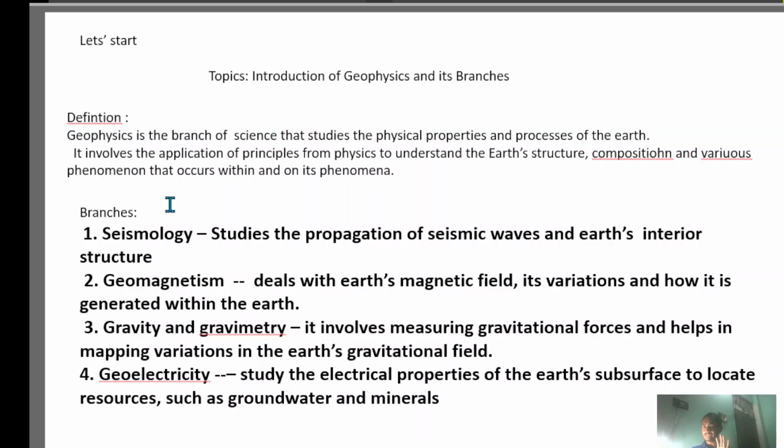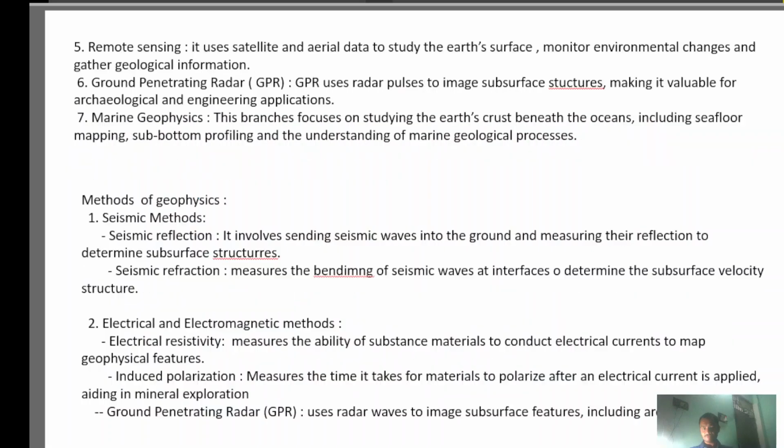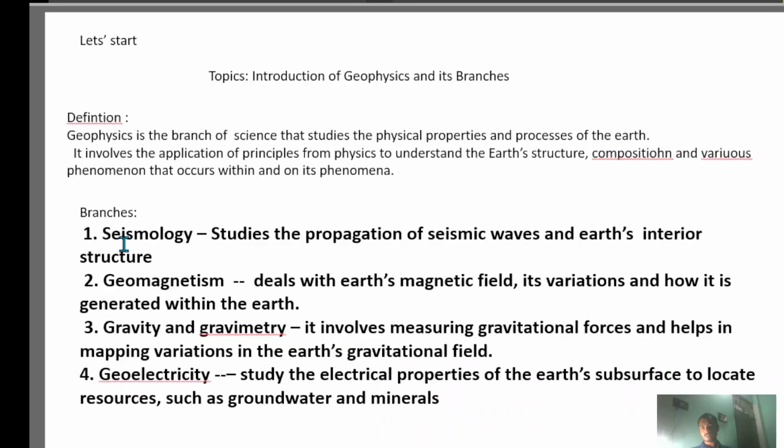I told you three types of questions: branches, methods, and what the methods are related to. Or sometimes they ask about the terminology form. So let's see the branches. The most important branches I have written here for you, and the others I will share with you in a PPT, a PDF. First we understand some important branches.